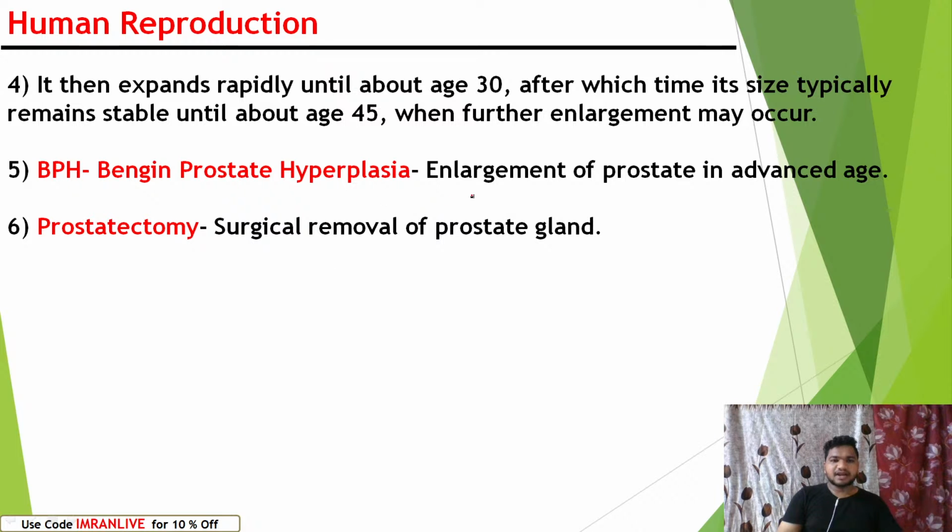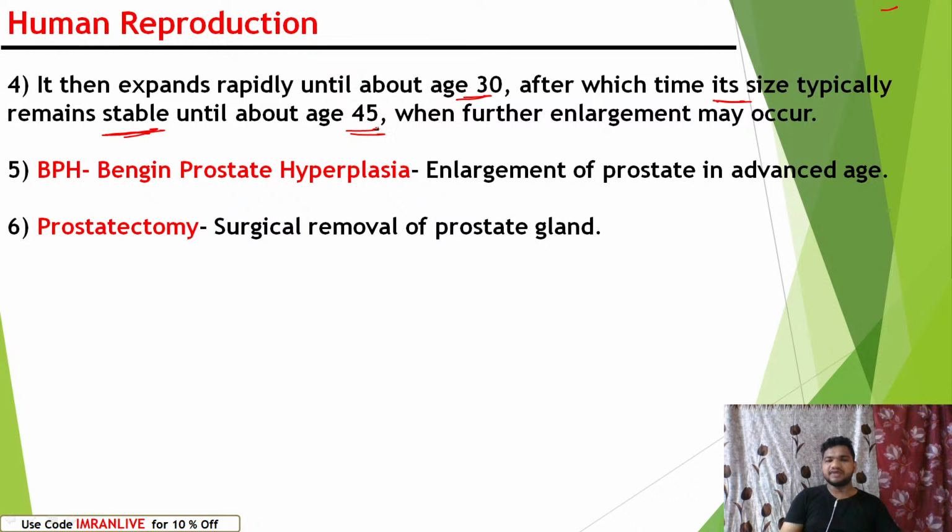Then it expands rapidly until about the age of 30. The prostate gland, what we are discussing, expands continuously up to the age of 30. After reaching the age of 30, it remains stable until the age of 45.